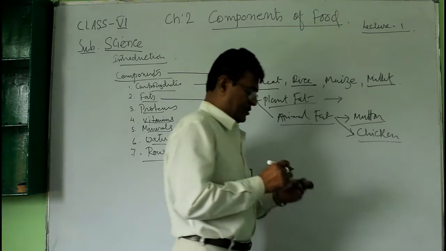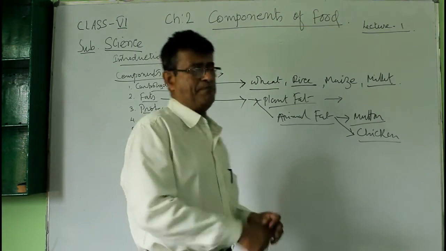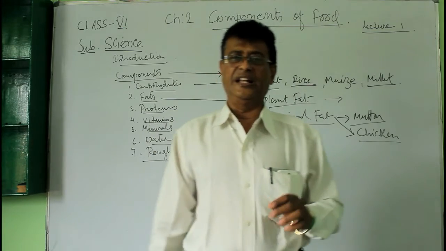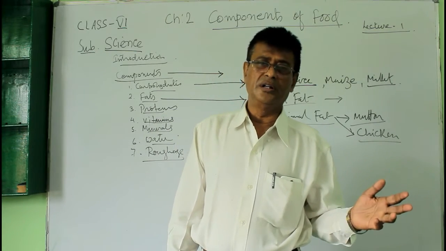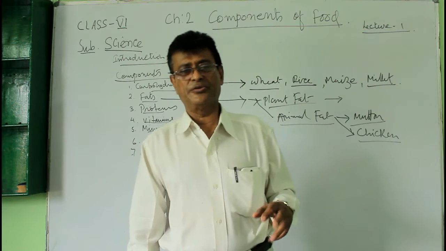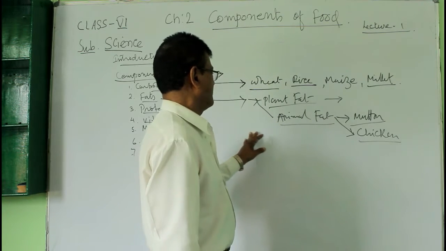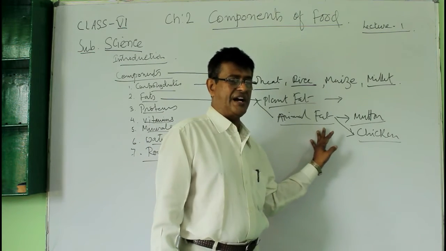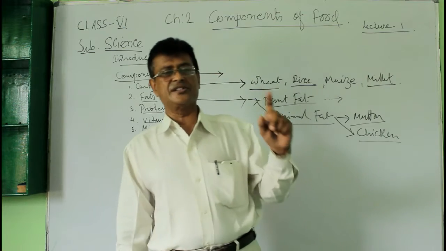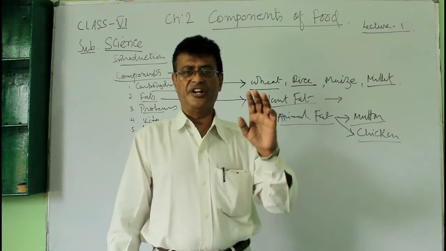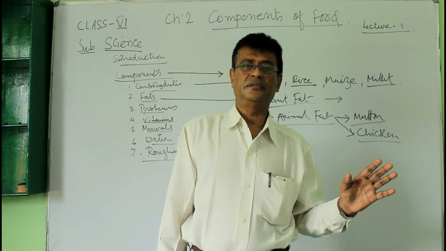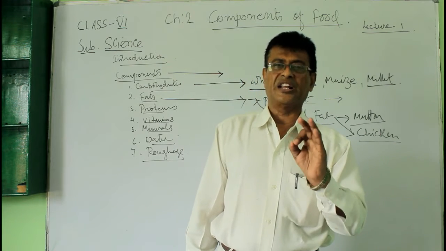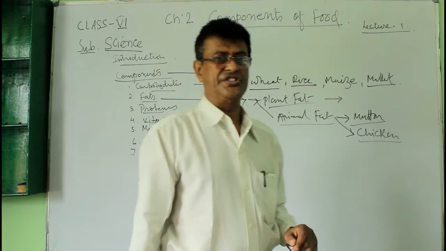Besides that, there are people who like to have beef, or other meat like pork, etc. So by doing that, they take the supply of the animal fat. Animal fat is a little bit difficult to digest and they are giving the instant energy.